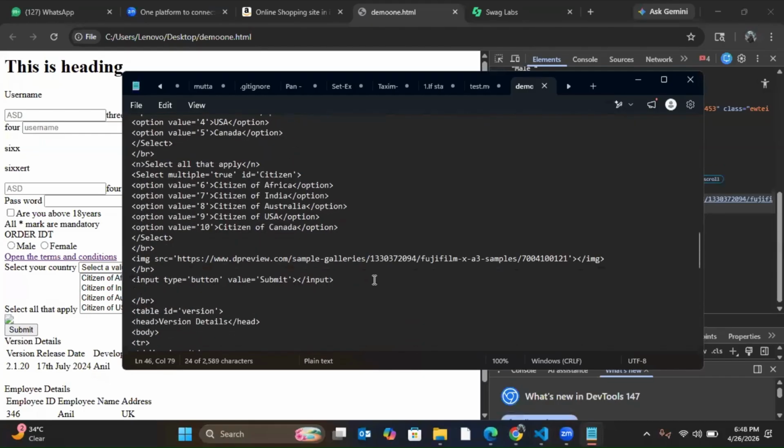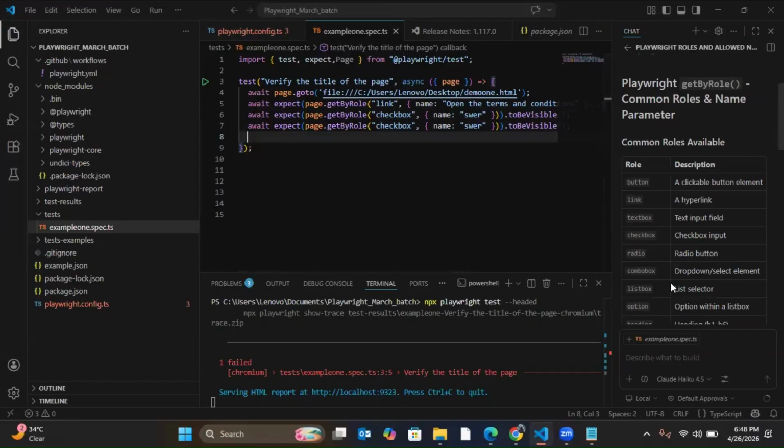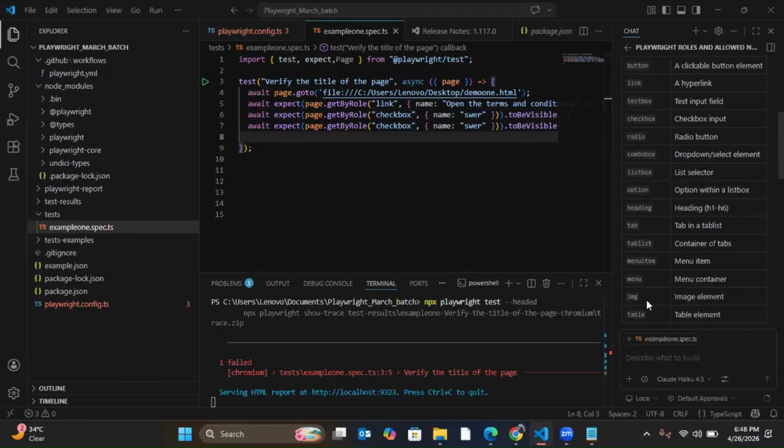There is the img tag. So for image, what you can use is the alt attribute. Okay, so for alt I am giving something here like this. Let's check that for image. Same thing I'm doing: Control V. What should we use in image? IMG. So I can use IMG, and the alt attribute value.